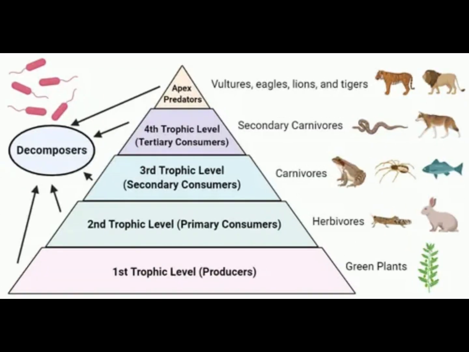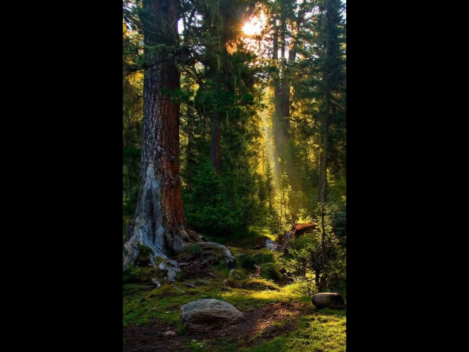Trophic levels are stages in an ecosystem that represent the flow of energy and nutrients through different groups of organisms. Each level corresponds to a group that plays a specific role in the food chain. Producers, Trophic level 1. These are plants, algae, and other autotrophs that produce their own food through photosynthesis or chemosynthesis, forming the foundation of the ecosystem's energy.